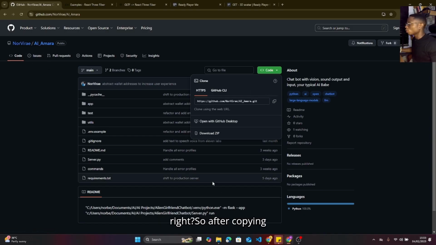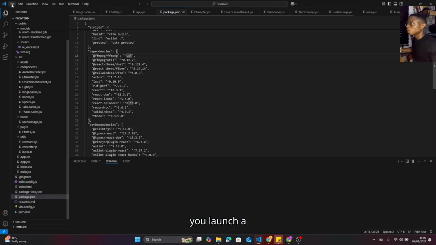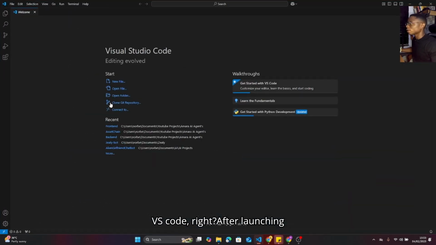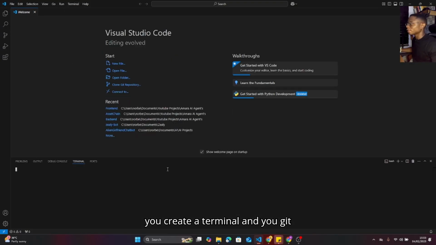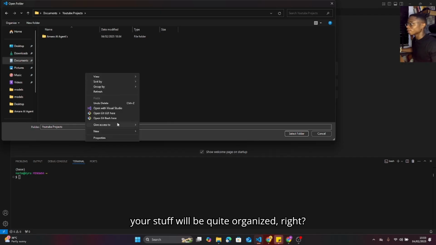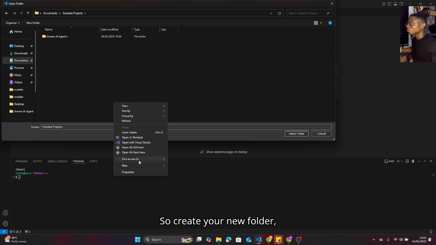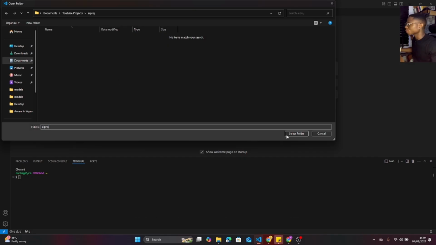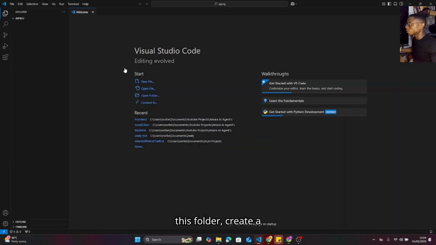So after copying, you launch a new window of VS Code, right? After launching, you create a terminal and you git clone. Before creating a terminal, sorry, you need to create a new folder so that your stuff will be quite organized. So create a new folder and call it whatever you want, AI approach, or whatever you want to call it. Open up this folder, create a new terminal.